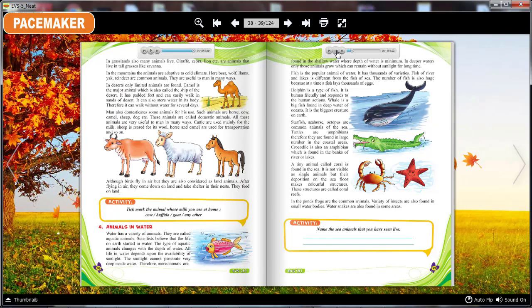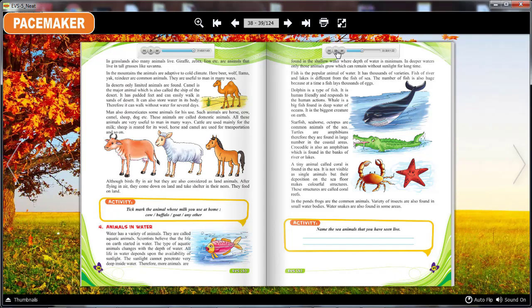Fish is the popular animal of water. It has thousands of varieties. Fish of rivers and lakes is different from the fish of the sea. The number of fish is also huge because at a time, a fish lays thousands of eggs. Dolphin is a type of fish. It is human-friendly and responds to human actions. Whale is a big fish found in the deep water of oceans. It is the biggest creature on earth.